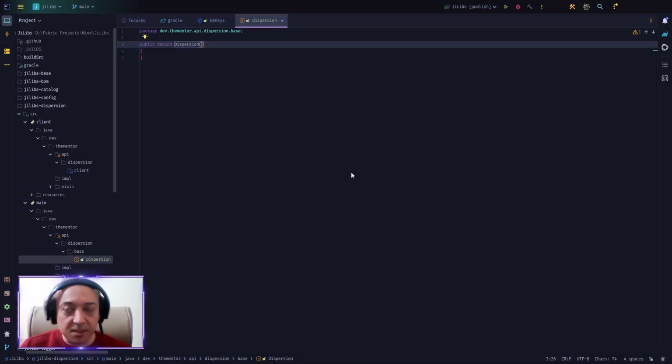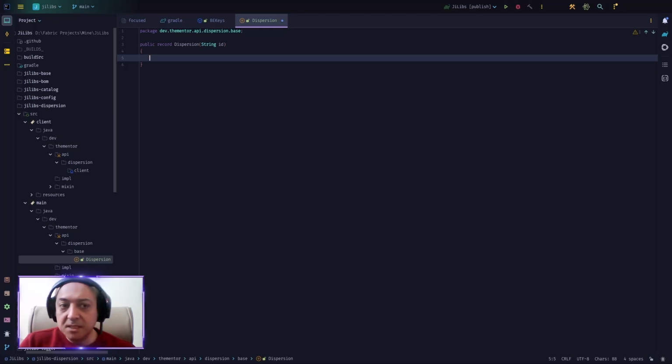I don't want to put it under records, at least not yet. I may change the places of things around the API later. However, for the time being, we want to make sure that things work. Normally, you need an ID here, and that would be the only thing that you add to a dispersion. Then you want a Boolean that says it's matching the type. So matchingType. And here we want to give it a dispersion in, and we call it dispersion.